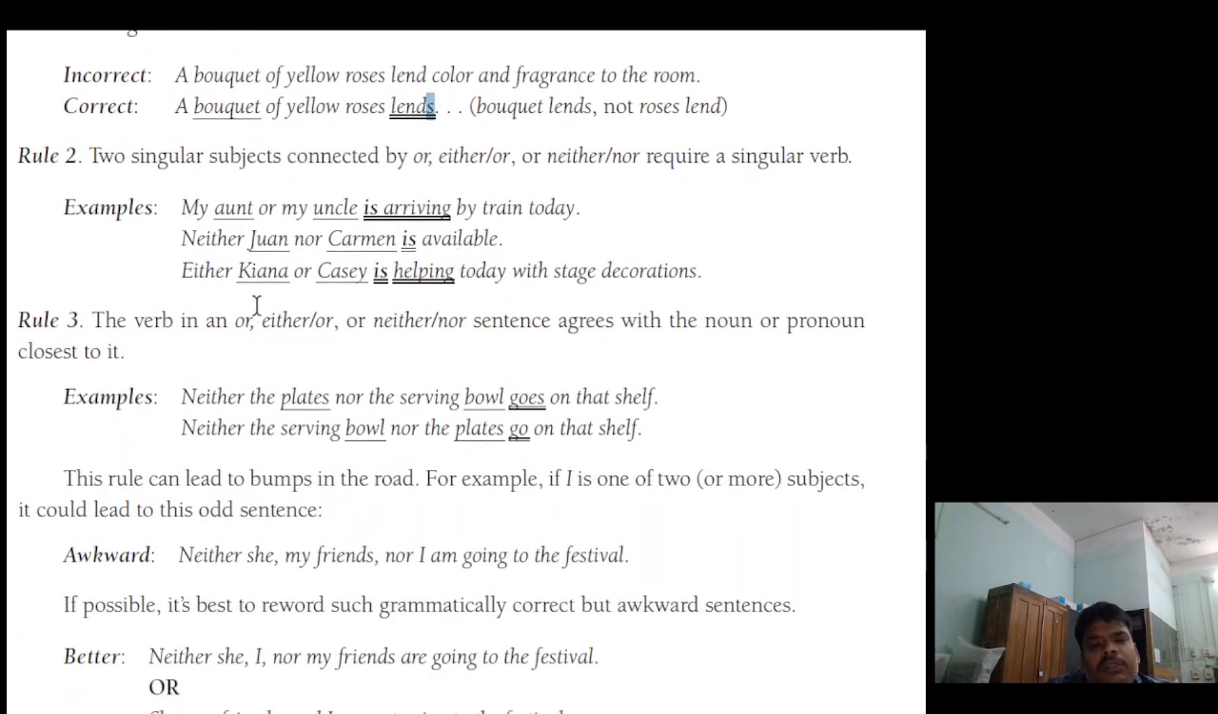Rule 3. The verb in an "or", "either...or", or "neither...nor" sentence agrees with the noun or pronoun closest to it. "Neither the plates nor the serving bowl goes on that shelf." "Neither the serving bowl nor the plates go on that shelf." Here, "bowl" is the closest